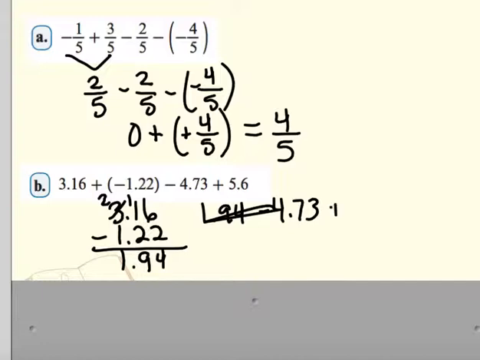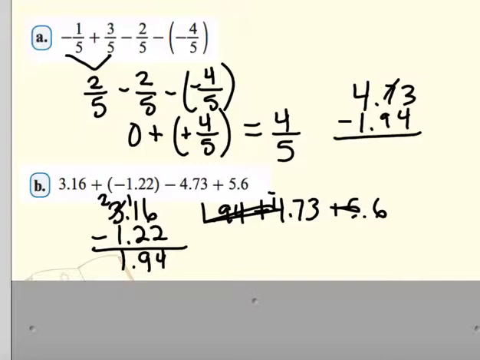All right, so now we have 1.94 minus 4.73 plus 5.6. Now let's do the 1.94 minus 4.73. In this case, we have subtraction, so we can always add the opposite. Rules for addition say we are going to subtract these numbers, 4.73 minus 1.94. Okay, let's do that subtraction.